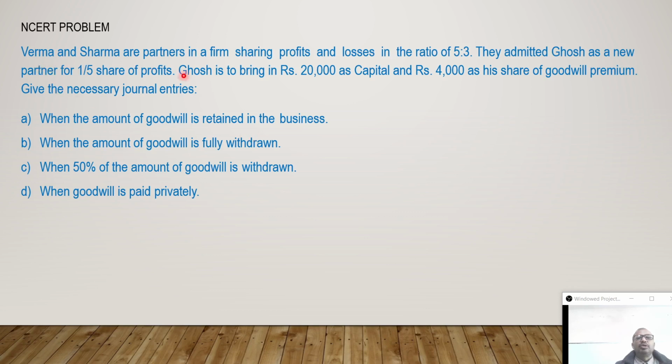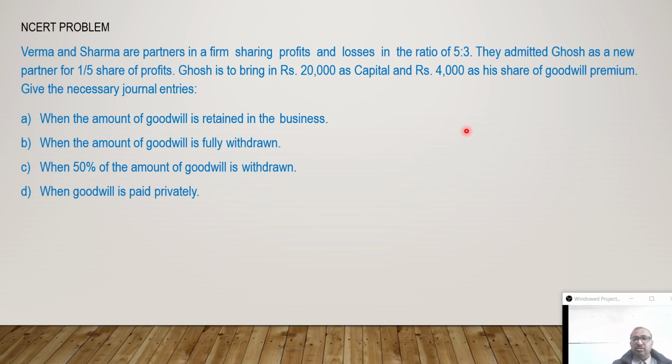So first of all, what do we have to do? First, we do one working to calculate the sacrificing ratio. This is the old ratio, 5:3. The new partner gets 1/5, so 1 minus 1/5 is 4/5. After that, we find 4/5 into 5/8 and 4/5 into 3/8. That gives the new ratio of Verma and Sharma, and old ratio minus new ratio will give the sacrificing ratio.